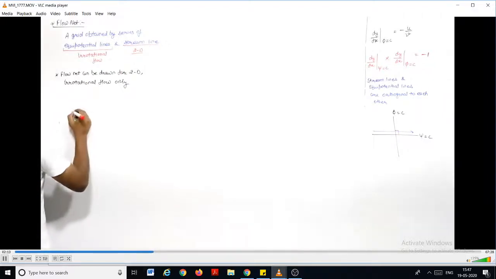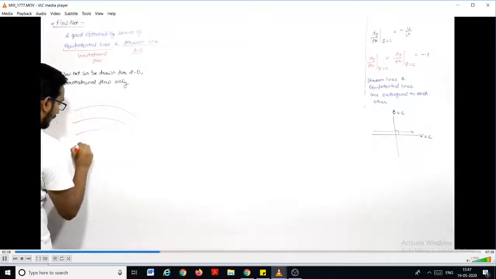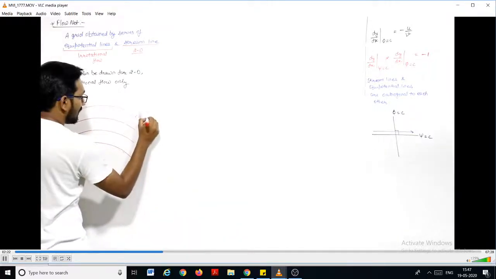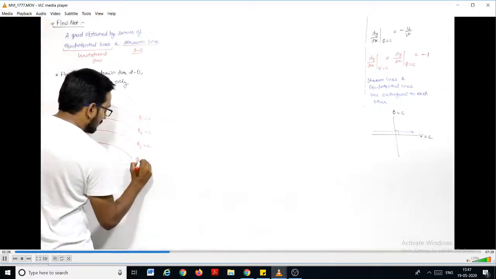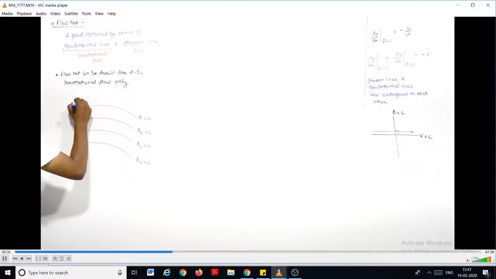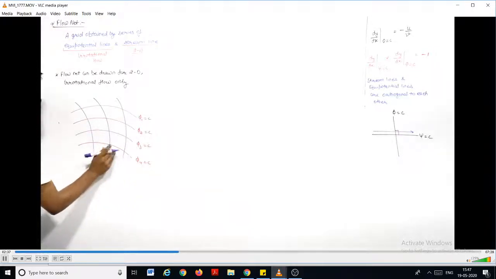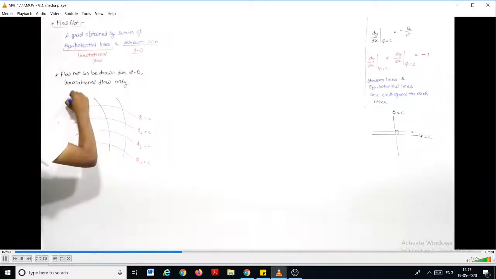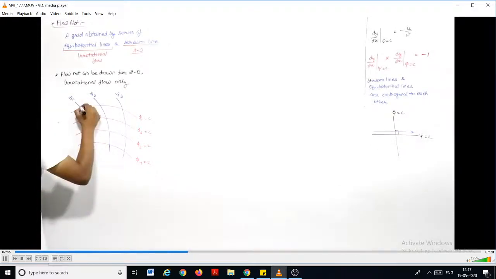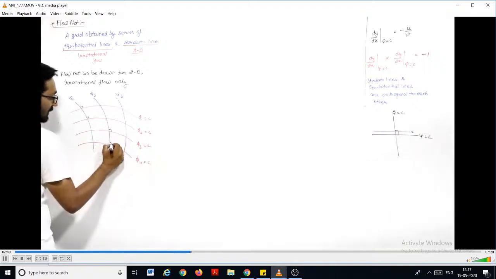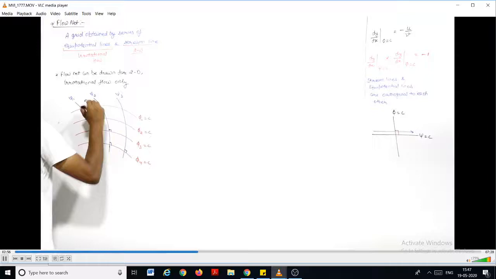Suppose this is a flow net. Let us say these are the equipotential lines: phi 1 is constant, phi 2 is constant, phi 3 is constant, phi 4 is constant. And let us say these are the streamlines: psi 1, psi 2, psi 3. The angle at each and every point will be 90 degrees, and you know that the flow will be in this direction only.